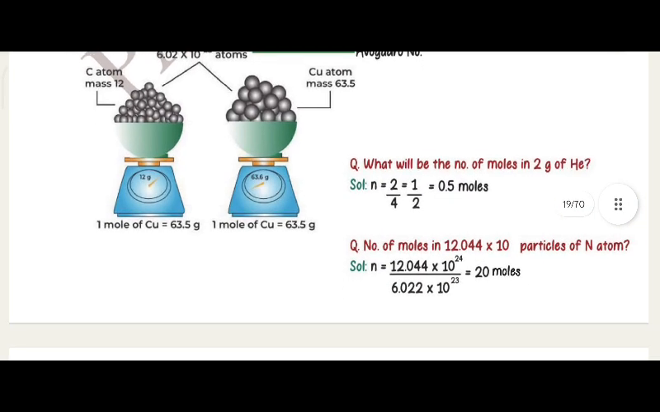What will be the number of moles in 2 grams of helium? n is equal to 2 by 4, that is equal to 1 by 2, that is 0.5 moles. Number of moles in 12.044 into 10 power 24 particles of nitrogen atom. Small n is equal to 12.044 into 10 power 24 by 6.022 into 10 power 23, that is equal to 20 moles.